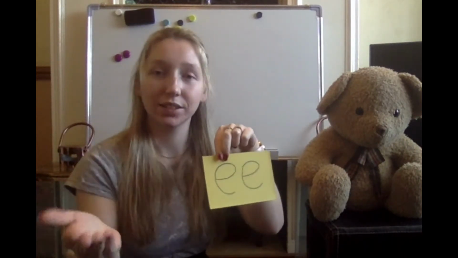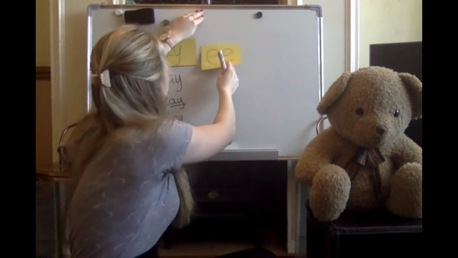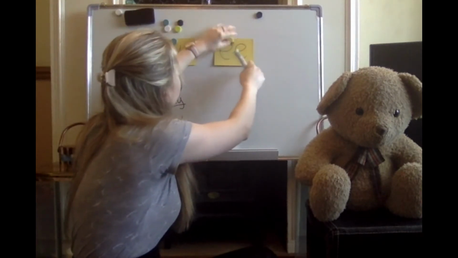Our next sound is the E sound. E. E. E. What can you see? Fantastic. Let's write down the E sound. E. E has two letters that make one sound, so it is a digraph. Well done. A digraph is two letters that make one sound.